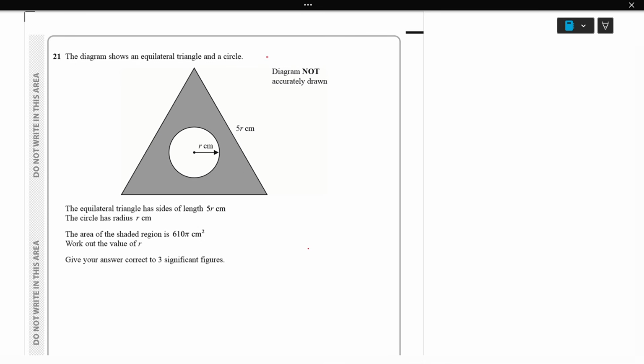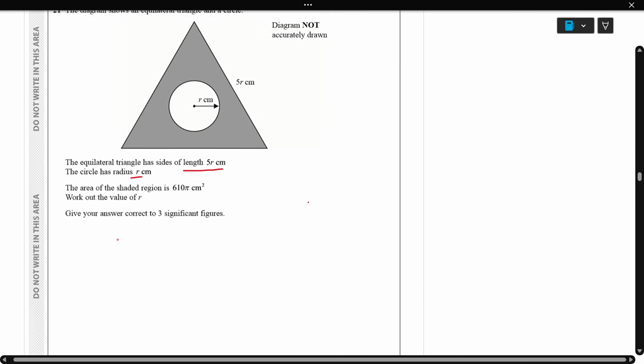Here is question number 21. The diagram shows an equilateral triangle and a circle. The side length of the equilateral triangle is given as 5r, and the circle has radius r. The area of the shaded region is also given. We need to find the value of r.